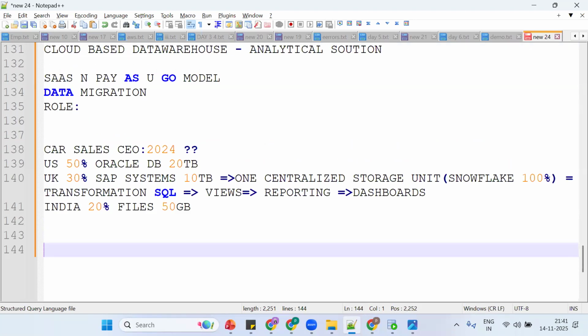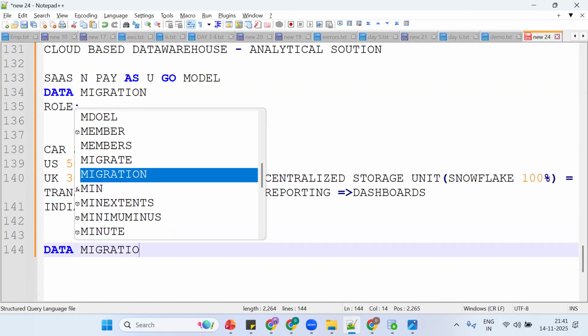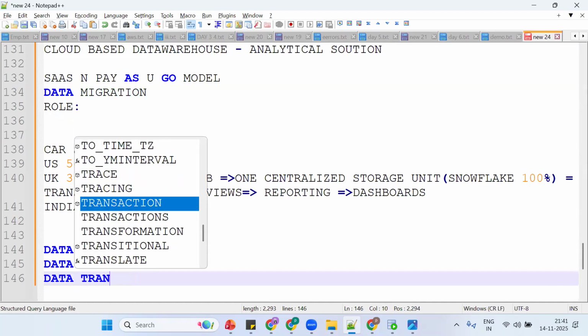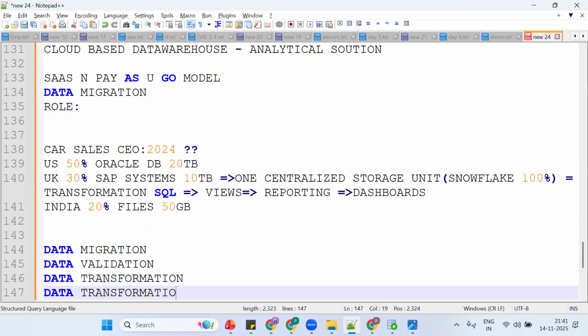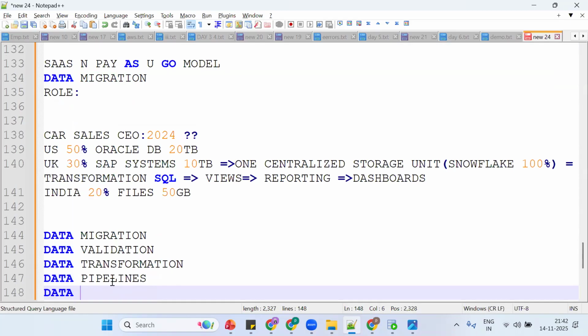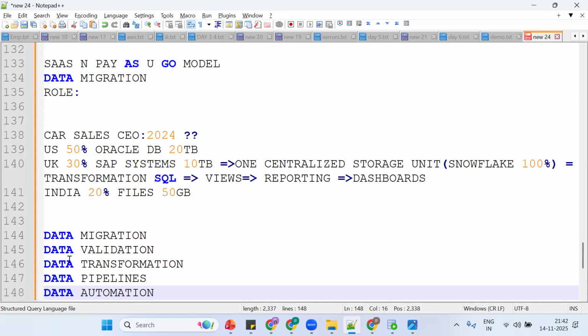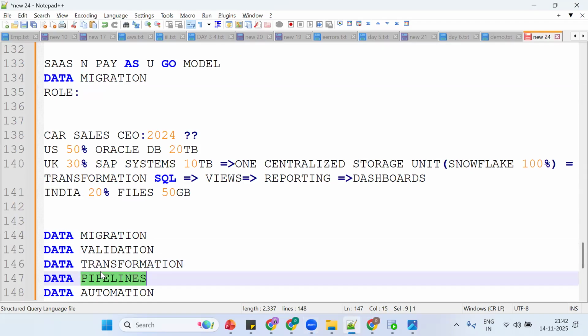As a Snowflake developer, we work on data migration, then data validation, then data transformation. We need to build the data pipelines. So migration, validation, transformation, pipelines and data automation are what we work on as a Snowflake developer. After migrating the data, we validate it, transform it, and build pipelines. This is our day-to-day responsibility.